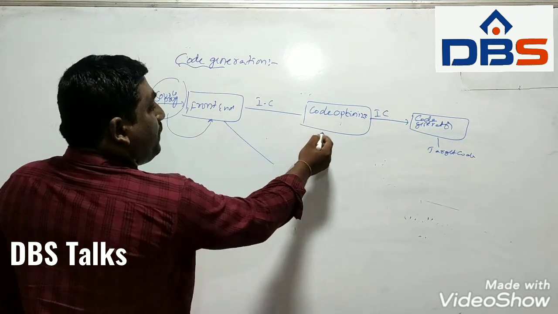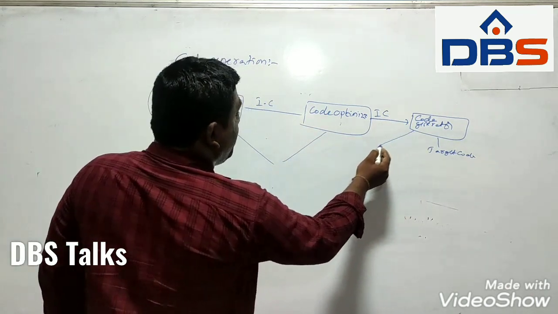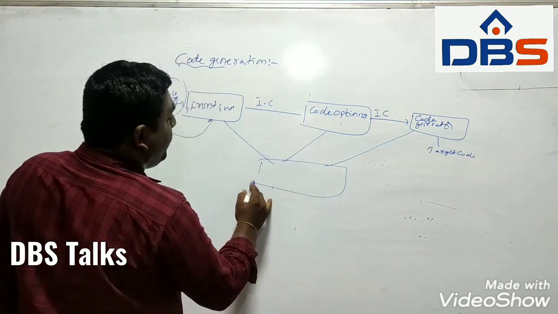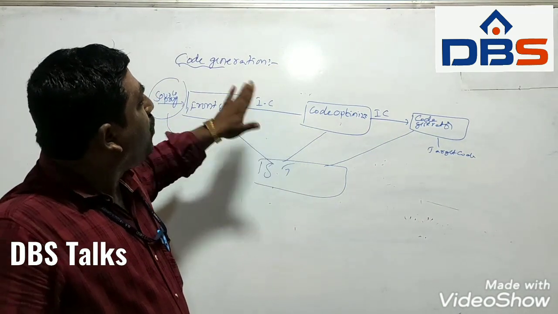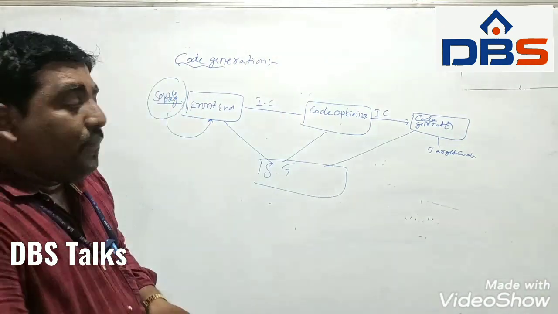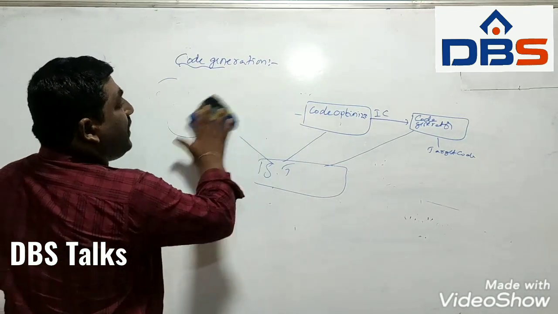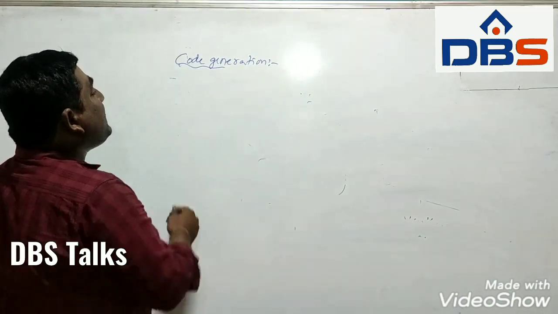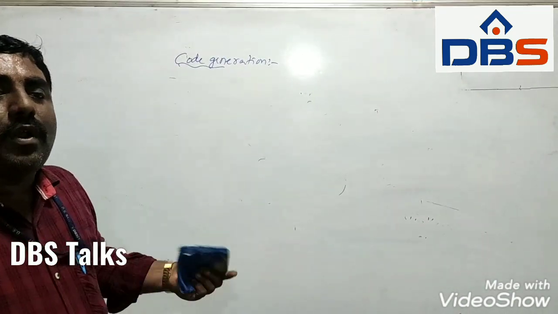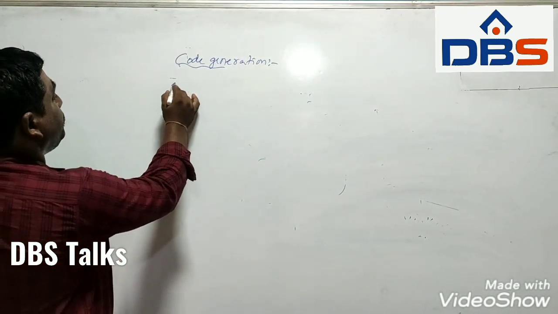Here, the front end code, code optimization and code generation are linked with the symbol table. This is the basic representation of code generation. Now, what are the various design issues? What are the various issues in designing for code generation? Our topic is issues.